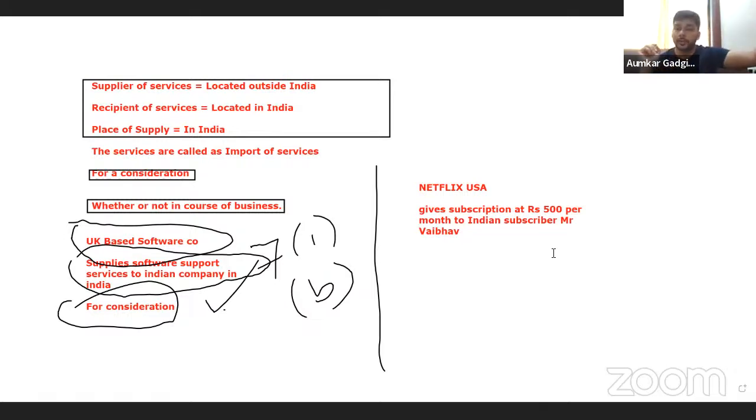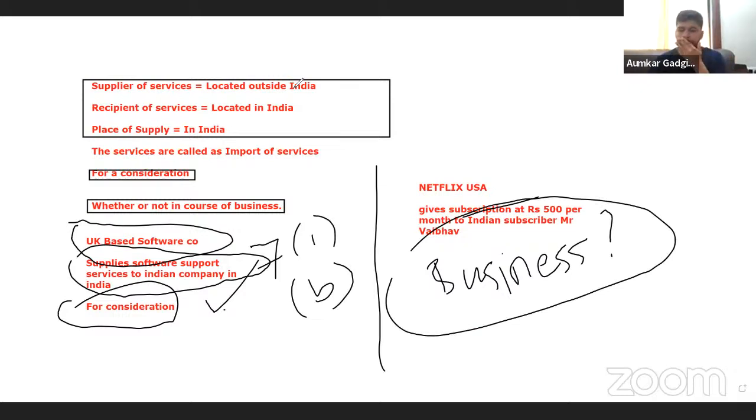Why? The supplier of services is located outside India, the recipient of services is located in India, and the place of supply is also India. It is happening for a consideration. Yes. Now the major question is whether this is happening for the purpose of business.